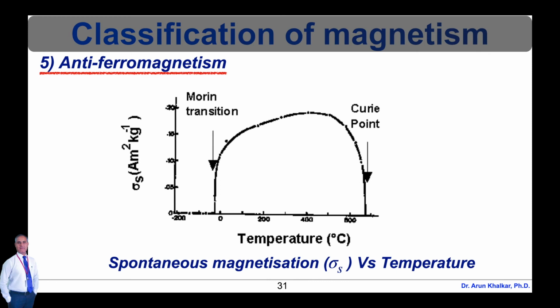Above minus 10 degrees Celsius, the spin moments lie in the C plane but are slightly canted. This produces a weak spontaneous magnetization within the C plane, where spontaneous magnetization sigma s is equal to 0.4 ampere meter square per kilogram. Below minus 10 degrees Celsius, the direction of the antiferromagnetism changes and becomes parallel to the C-axis. There is no spin canting and hematite becomes a perfect antiferromagnet. This spin flop transition is called the Morin transition, which is shown in this graph.